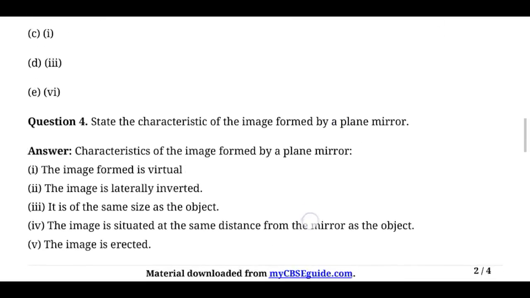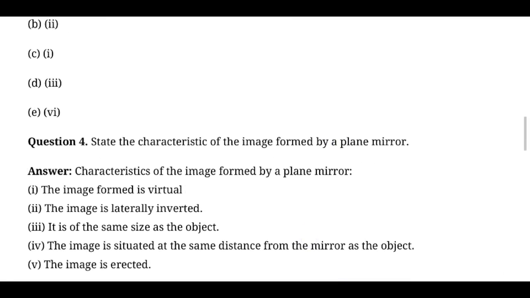And now we are moving to state the characteristics of the image by a plane mirror. The image is always the same as that of the object and is virtual. Laterally inverted, which I already very clearly explained. The image we see in the plane mirror is not exactly the same. What we have on the left side shows as the right side. When you have an object on the right side, it shows as the left side in the plane mirror. That is called lateral inversion. Left becomes right, right becomes left. That's one of the important characteristics of a plane mirror, because this characteristic is not found in any other mirrors.